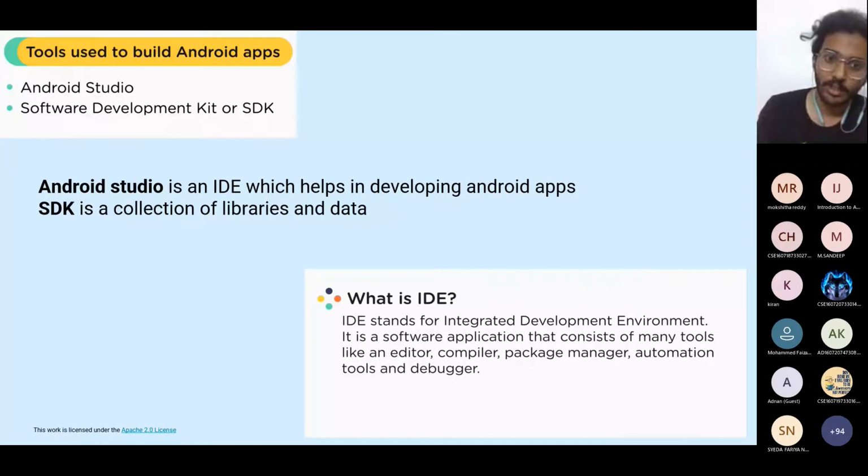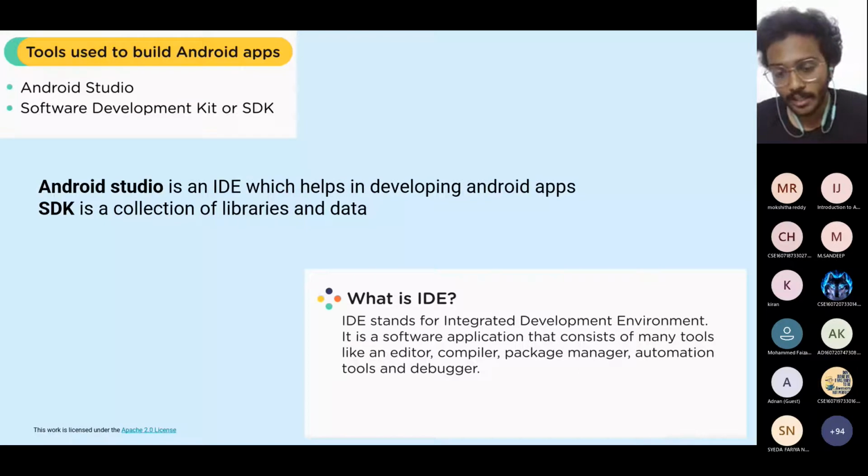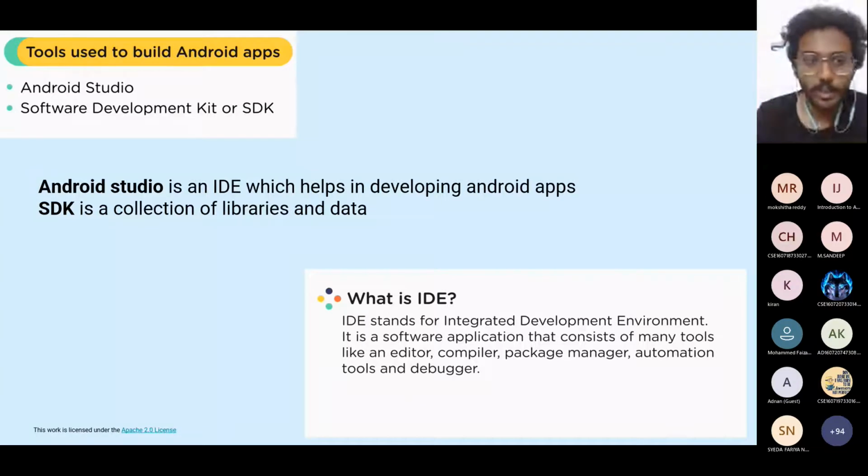This is used to develop Android apps. That is what we use Android Studio for. Okay, if Android Studio has all the tools like editor, compiler, package manager, debugger tools, and all, so why do we need this SDK thing?